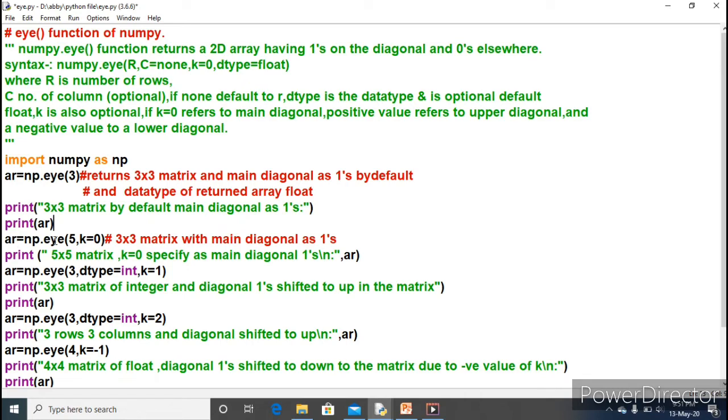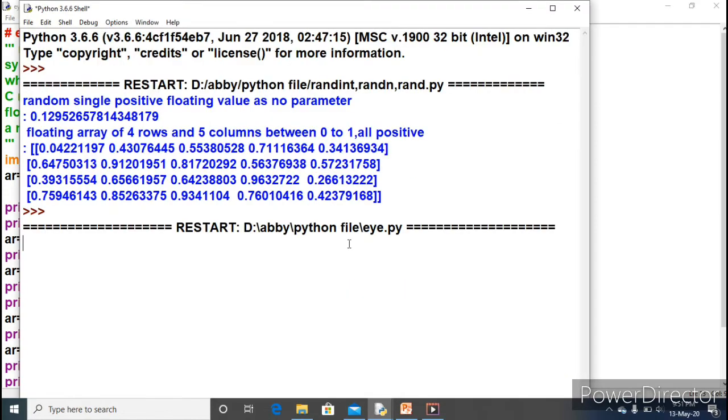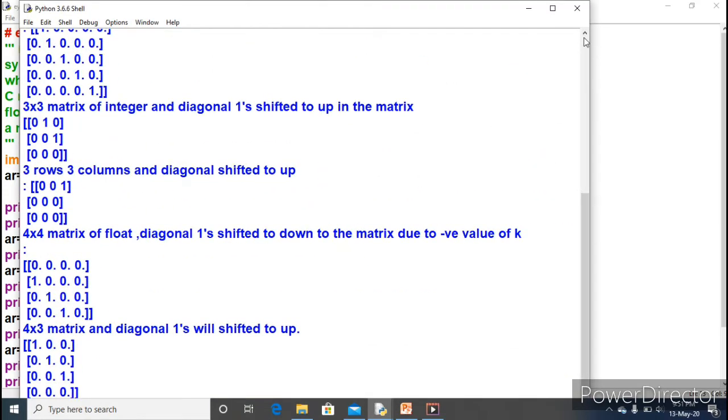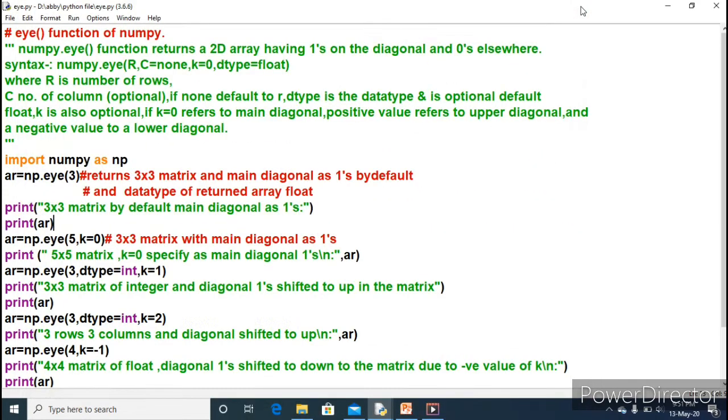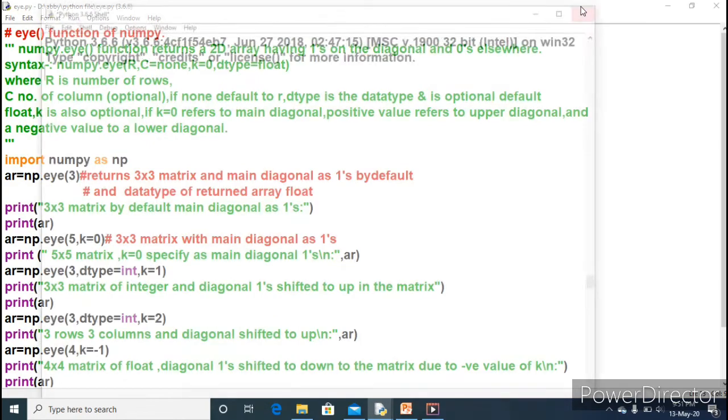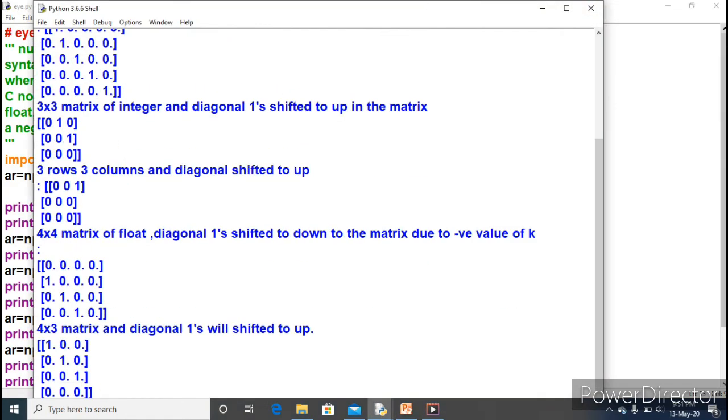So when you take the printout for this ar, you will get the 3 by 3 matrix. Diagonally 1 will appear. Just look at this. You have to pay attention only to these two prints. The rest will be clear when I explain it. I want to execute this. Check the output for the first one. Let me run the program again.